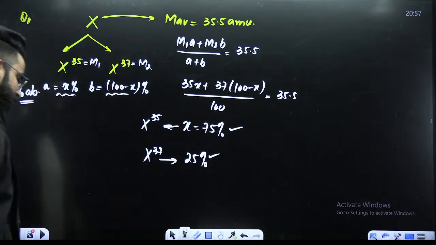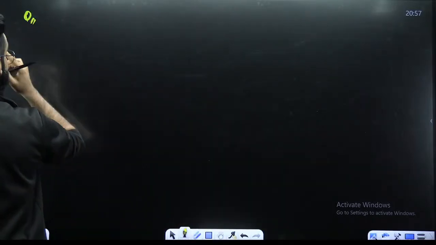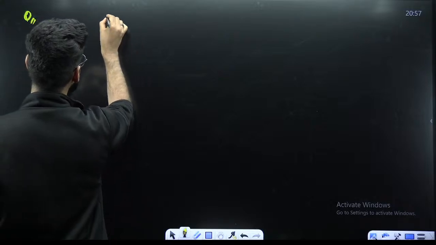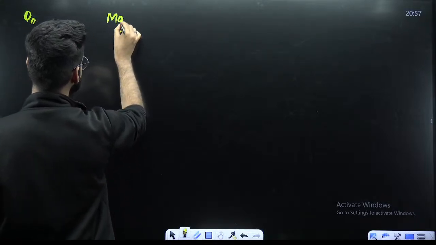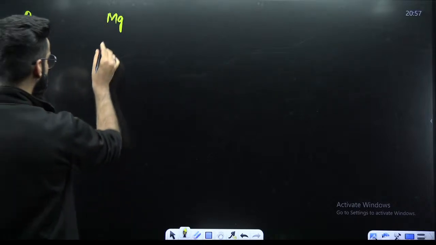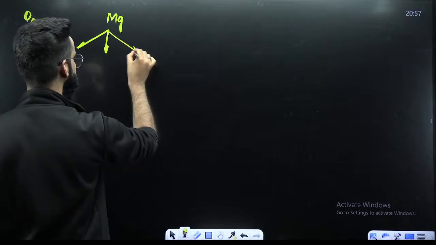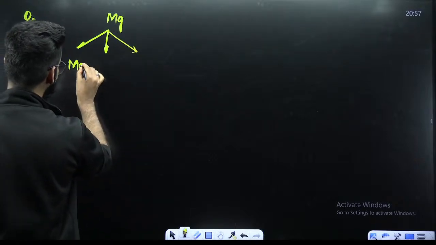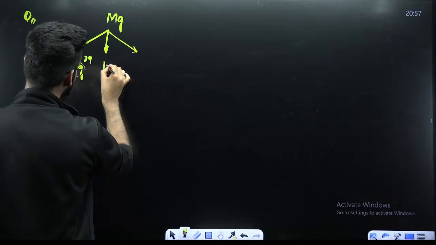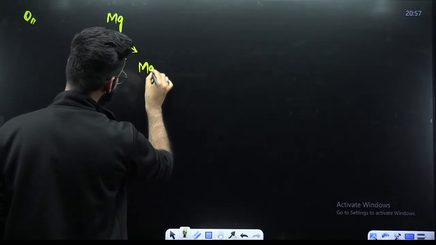All right, let me give you one more question. My dear students, for example, you have the element magnesium. This magnesium has 3 isotopes: one is Mg24, one is Mg25, and one is Mg26.